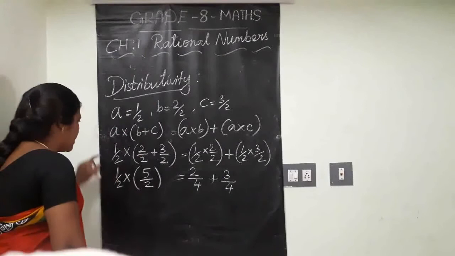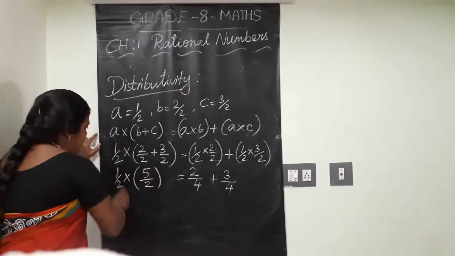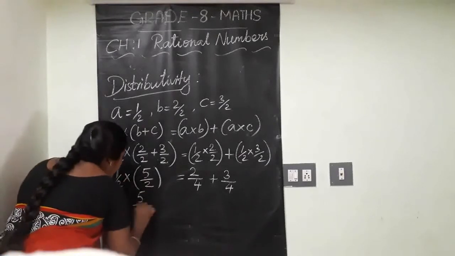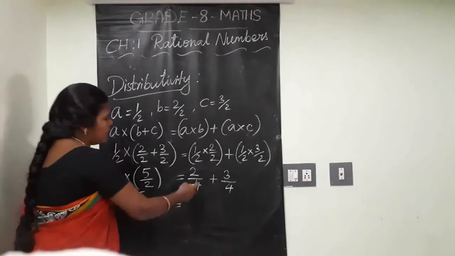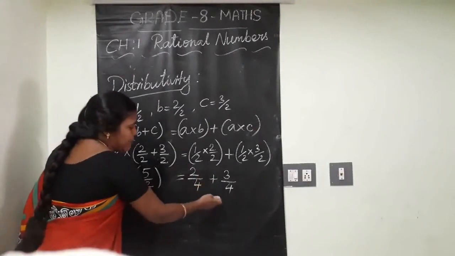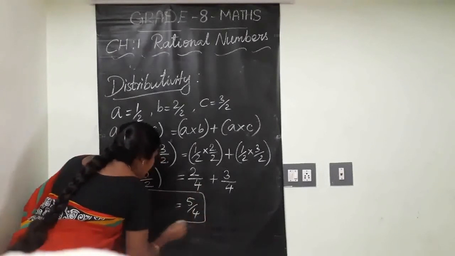Here, addition work first, multiplication work second. So 1 into 5 is 5 by 2 twos are 4. Here, addition of like fractions: 2 plus 3, 5 by 4. Coming correctly or not?